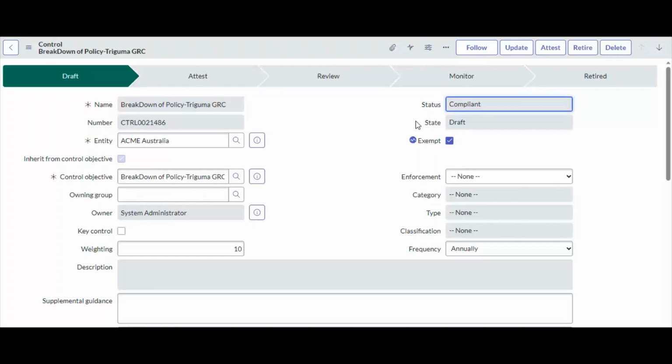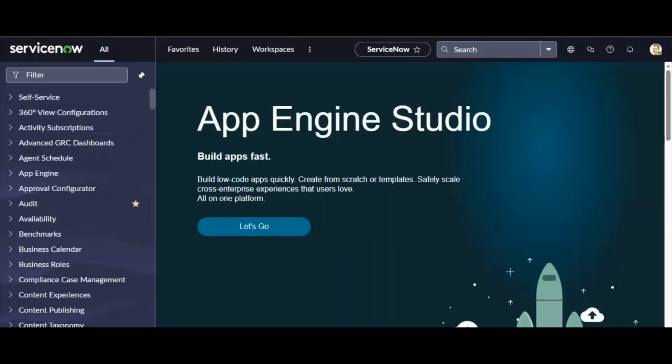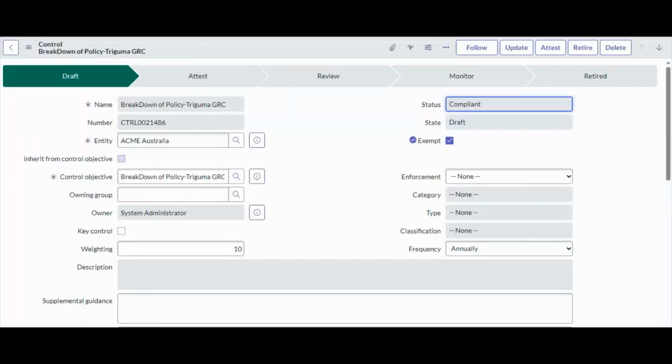Okay, how can we apply the policy exception? I have explained in very easy language how the policy exception is working. We have defined one control. In the last video, if the issues exist or the indicator task is failed, it automatically creates an issue. If the issue is still in open state, that means the control is in non-compliant state.